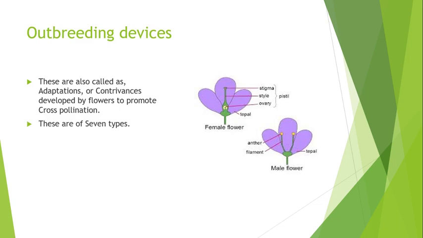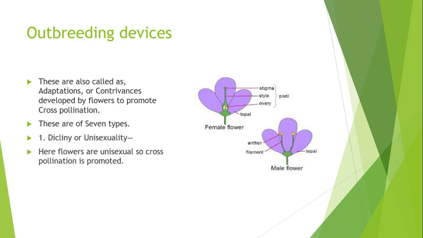The first type is decliny or unisexuality, where the flowers are unisexual. Either they are pistillate flowers or they are staminate flowers as seen in the diagram. And here, as the flowers are unisexual, cross-pollination is promoted. Example, papaya, mulberry, etc. The second is dichogamy.